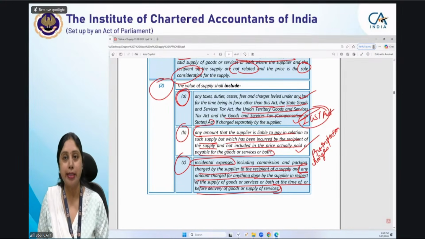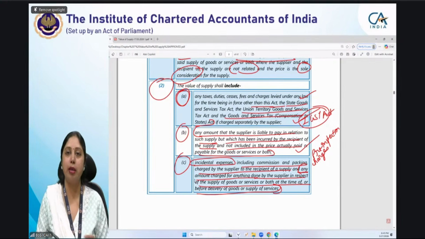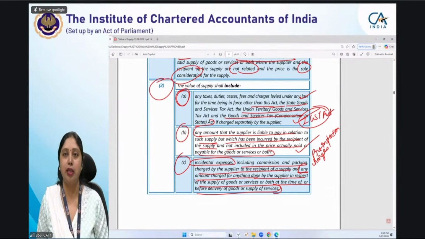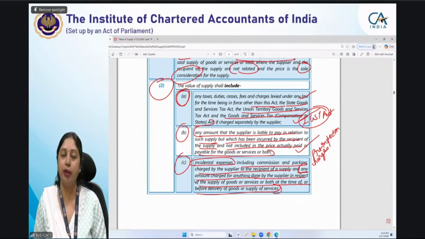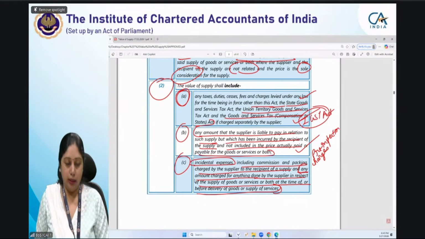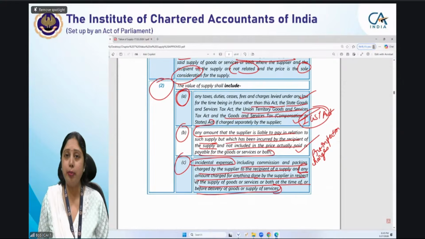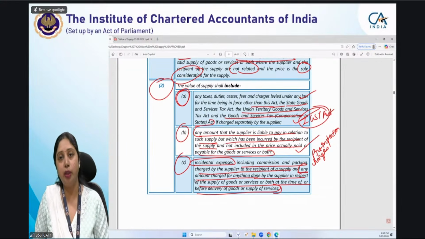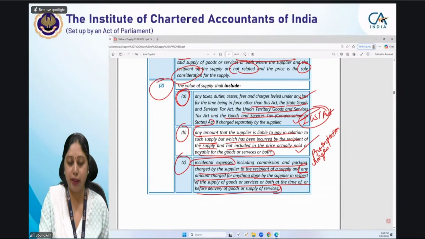आपको कोई testing करनी है. If you have bought some medical products and you want some testing to be done, आप चाहते हो it should be tested on some particular species of animals, या maybe it is for medication purpose, so you want some kind of testing to be done in a lab, that it gives this kind of results when it is taken in this much quantity and under this type of conditions. So that will be anything which we have done before delivery of the goods. This has been done by the supplier for making delivery of the goods. That will also be included in the value of supply, and that will fall in clause C.